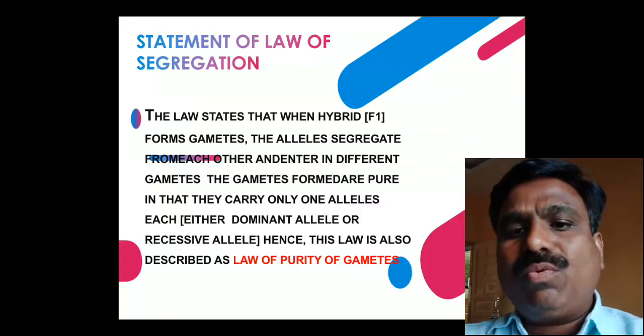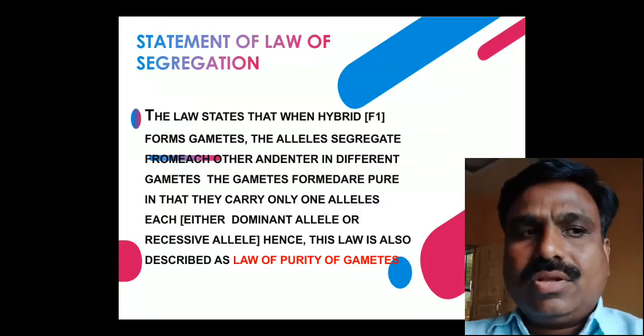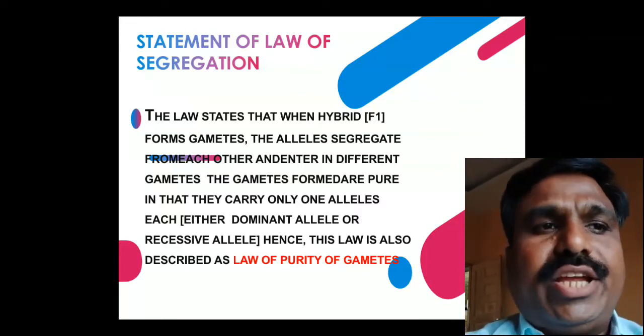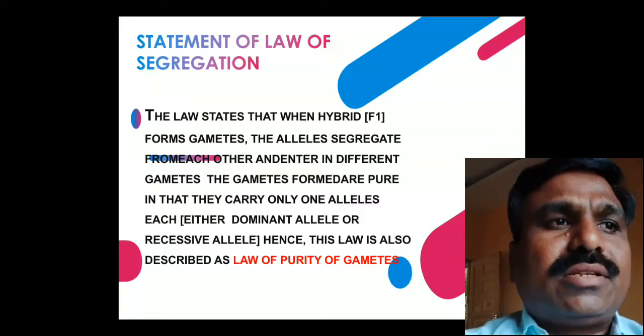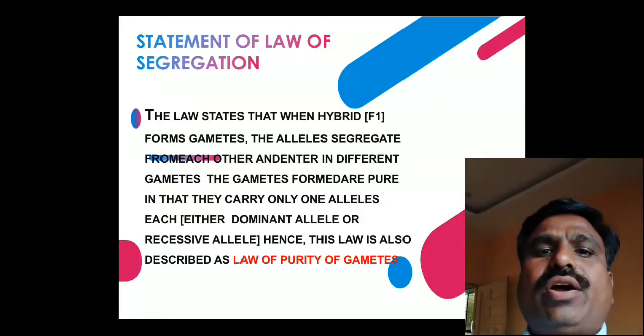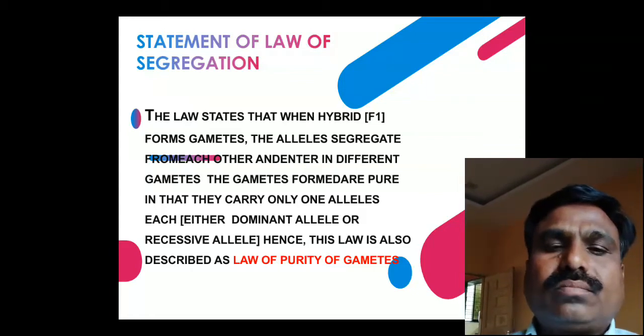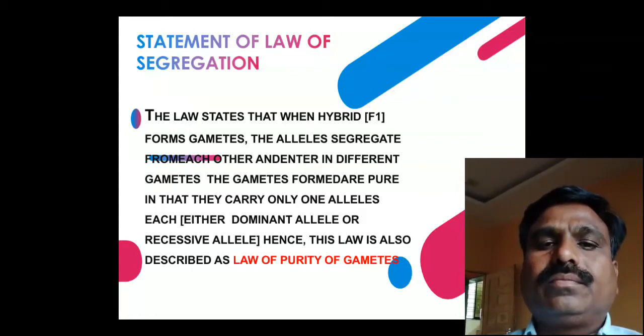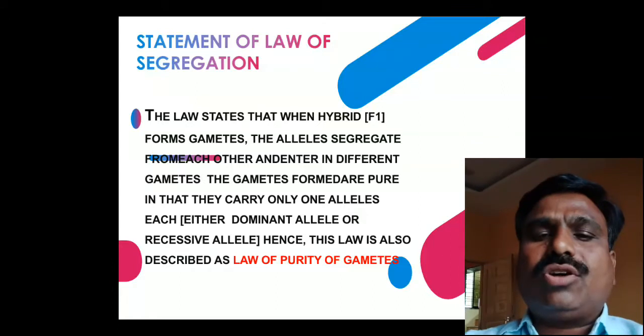So after the law of segregation, or purity of gametes, the next law is known as the law of independent assortment.